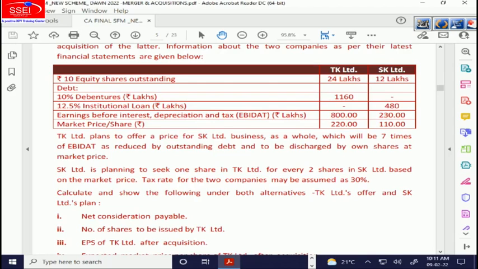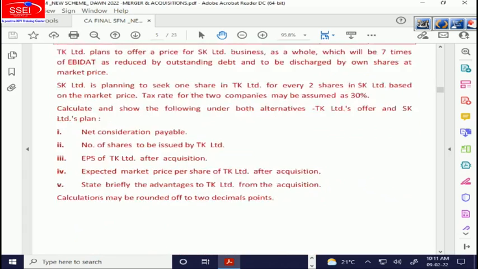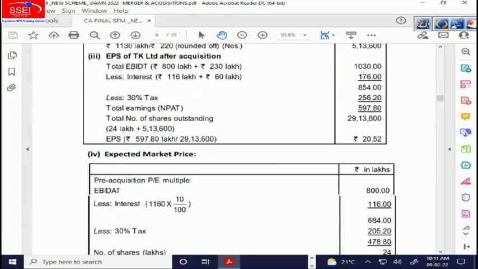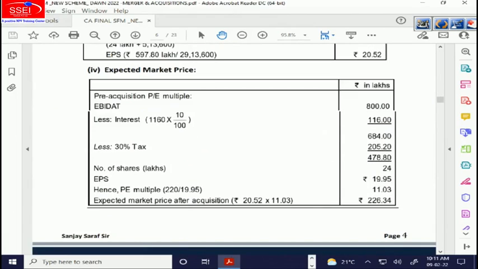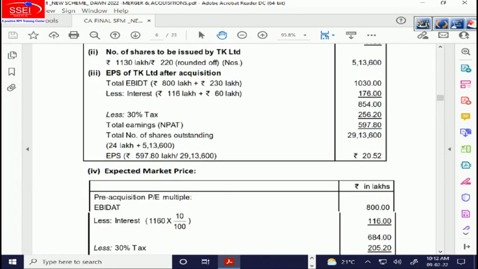got that time, 20.52. So 226.29 expected share price. Okay, post merger EPS into P/E ratio, bootstrap.